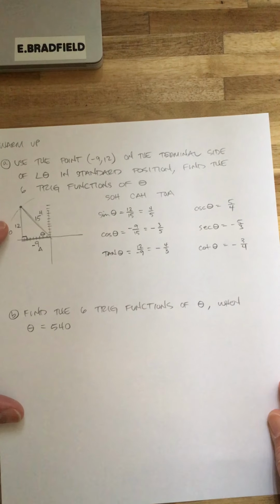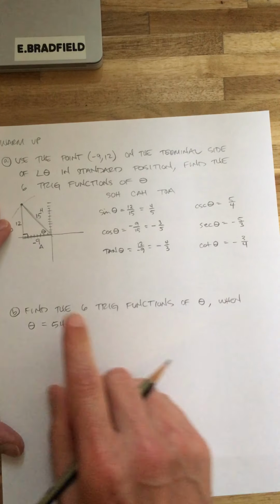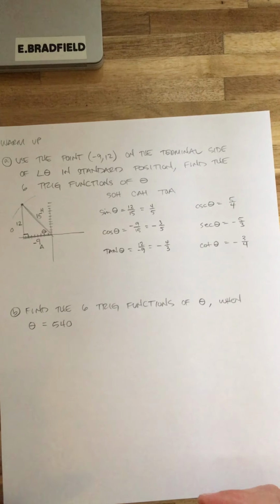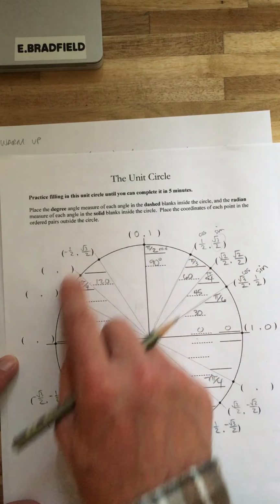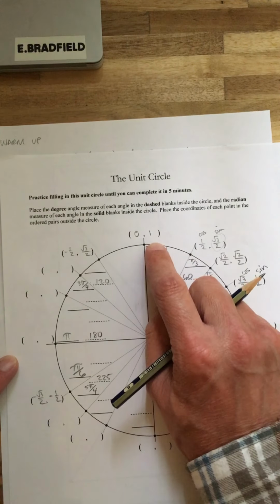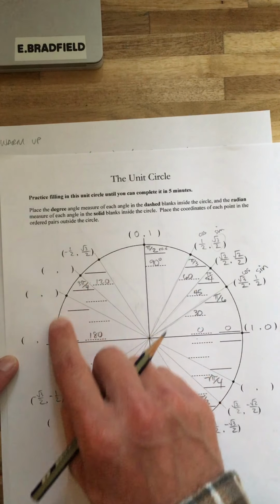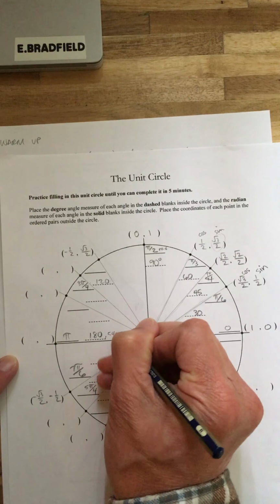All right, and then we have this guy here. Find the 6 trig functions of theta when theta is 540. Now we get to use our unit circle because 540 appears on here. Do you know where it is? Well, let's go around. Here's 360, plus 90 more is 450, plus another 90 more is 540. So this guy right here is also 540.